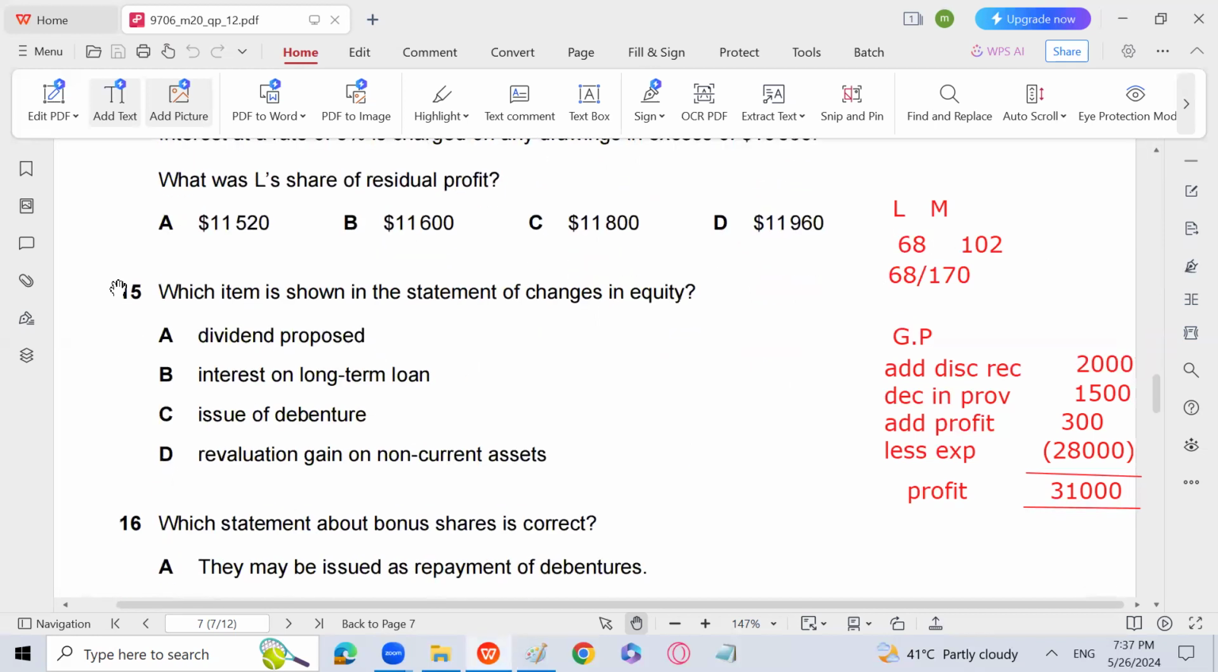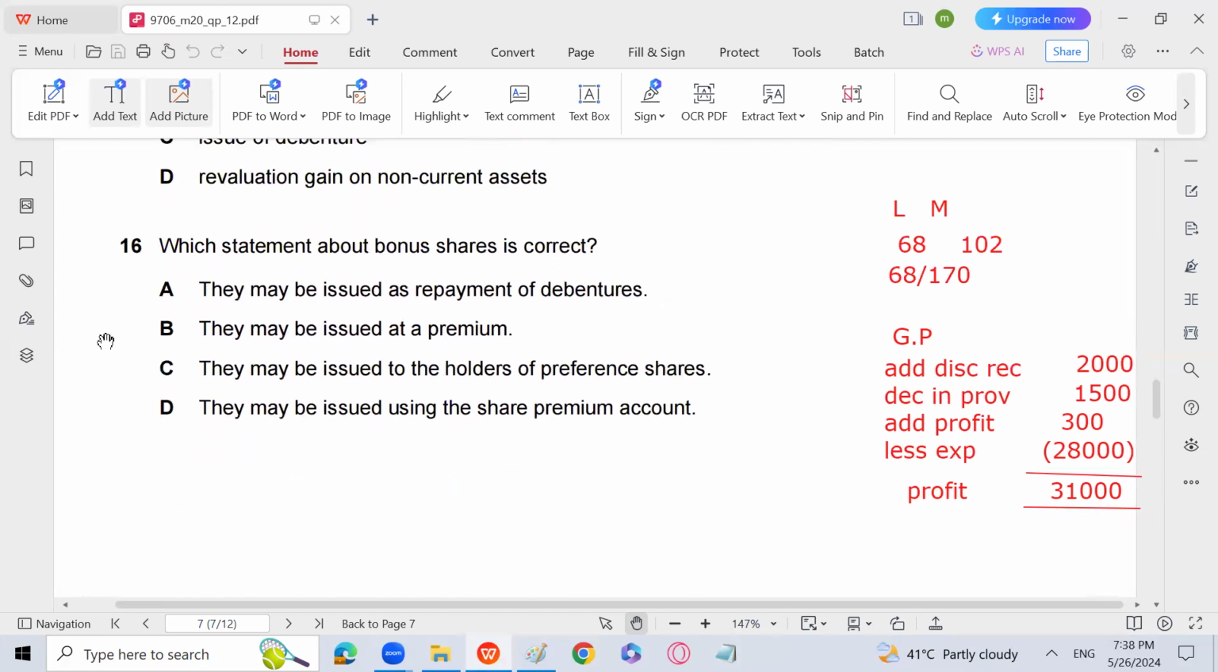Which item is shown in the statement of changes in equity? Dividend proposed, no. Interest on long-term loan, no. Issue of debenture, no. Revaluation gain on non-current assets, yes, that comes actually, because the revaluation gain on non-current assets is known as revaluation reserve. And there is a proper head of revaluation reserve. When you are preparing the statement of changes in equity, you need to record the revaluation reserve in the statement of changes in equity.